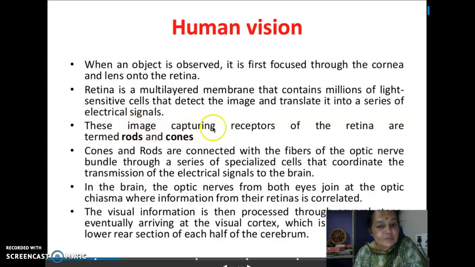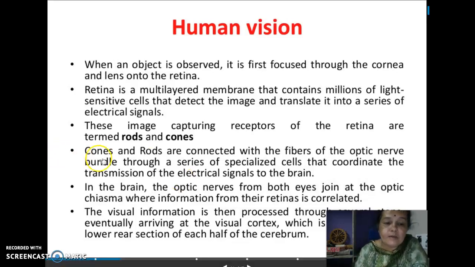The image capturing receptors on retina, these cells, photoreceptors, are called as rods and cones. Cones and rods are connected with fibers of the optic nerve bundle through series of specialized cells that coordinate the transmission of electrical signal to brain.